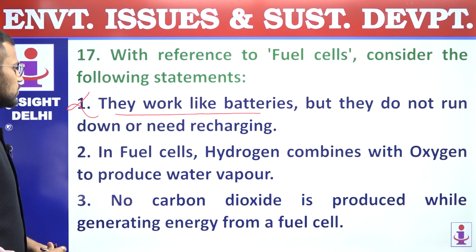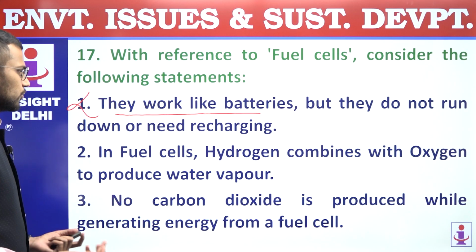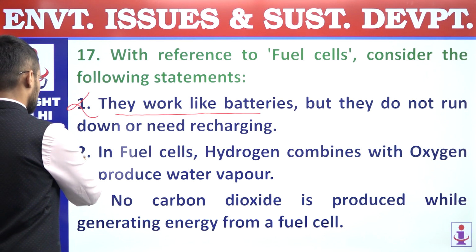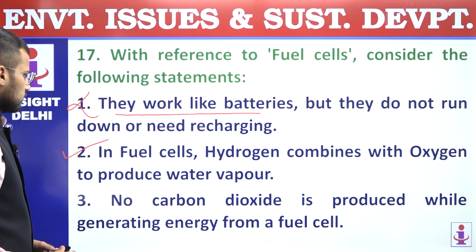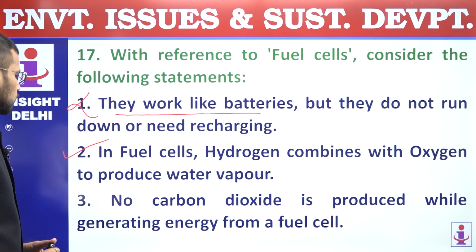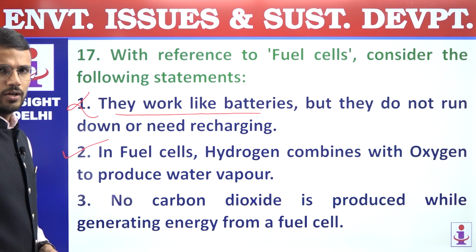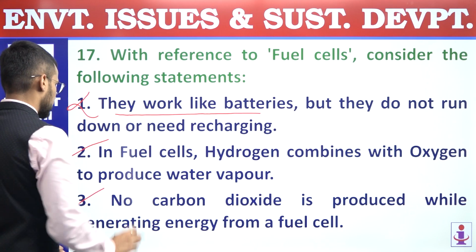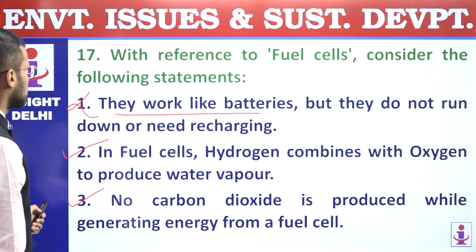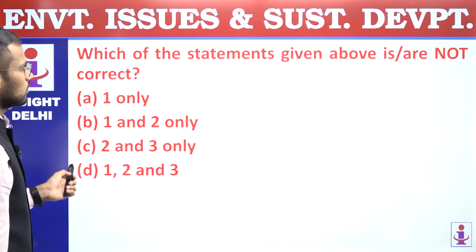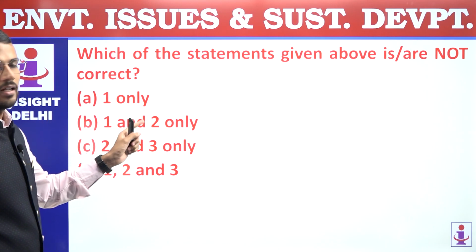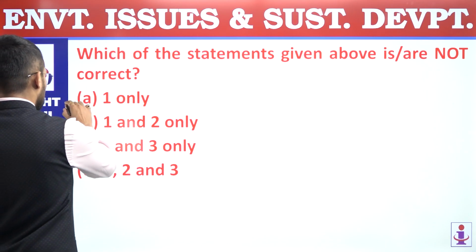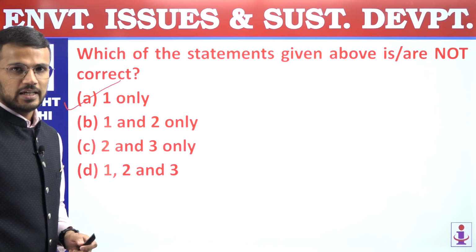Second, in fuel cells, hydrogen combines with oxygen to produce water vapor, right? So that statement is correct. Third, no carbon dioxide is produced while generating energy from a fuel cell. So this is also a correct statement. So the second and third statements are correct statements. We are supposed to find out which of the statements are not correct. So only one is not correct, and that's why the answer is A.